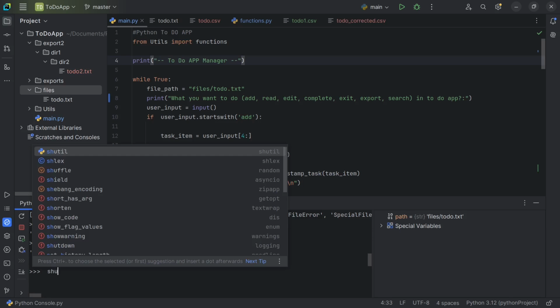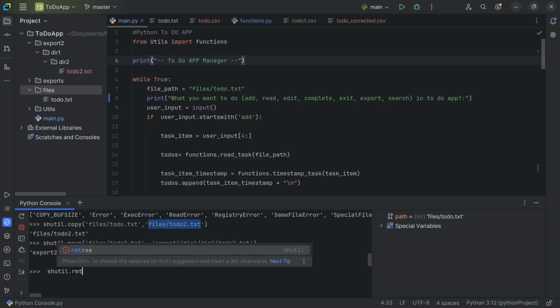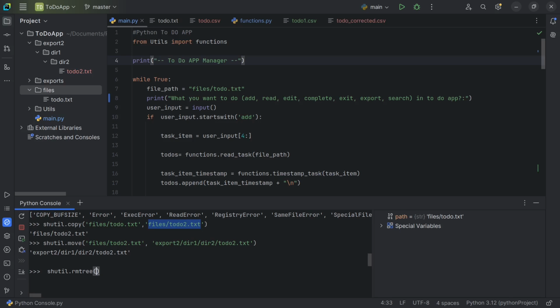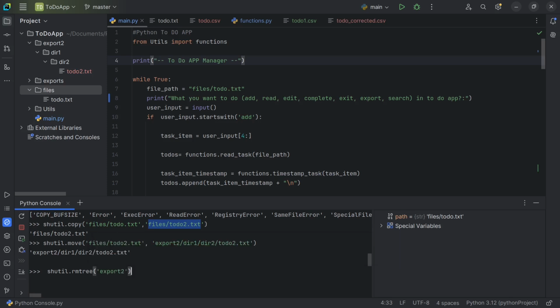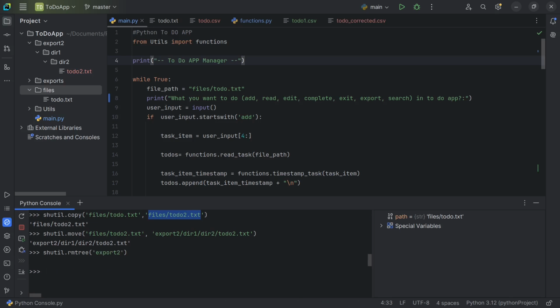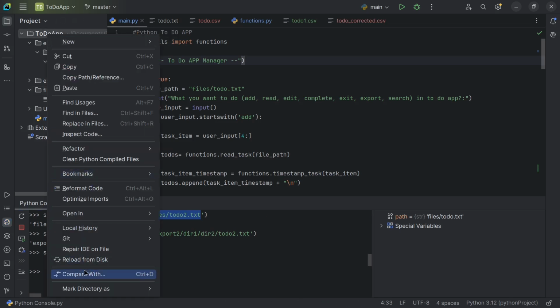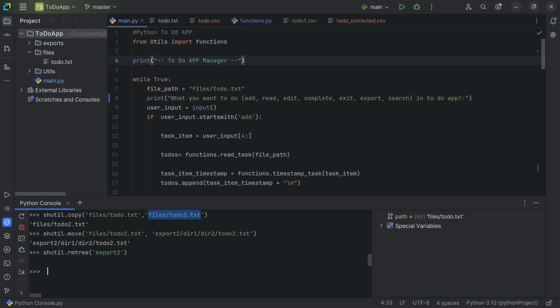The next function that I want to introduce is shutil.rmtree. This is used to remove or delete a directory and all its contents. For example, if I want to remove all the contents inside export2, then I can give this command. Now when I refresh this to-do app as a whole, you will see that export2 is deleted. Now that we have seen this, we can also use the shutil command to get the disk usage. Let's say I'm giving it like this.